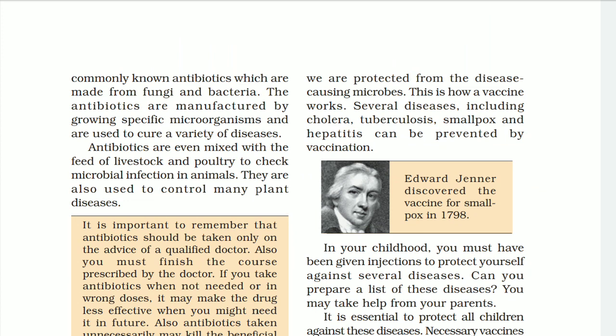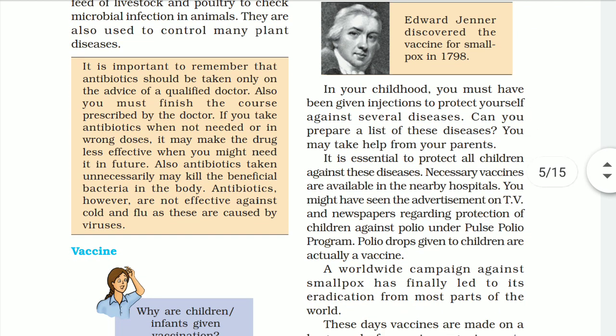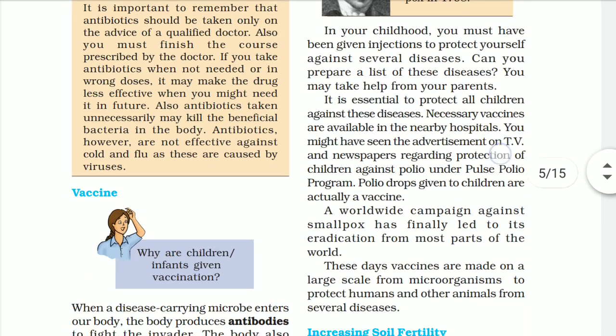Several diseases including cholera, tuberculosis, smallpox and hepatitis can be prevented by vaccination. Edward Jenner discovered the vaccine for smallpox in 1798. In your childhood, you must have been given injections to protect yourself against several diseases. Can you prepare a list of these diseases? You may take help of your parents.